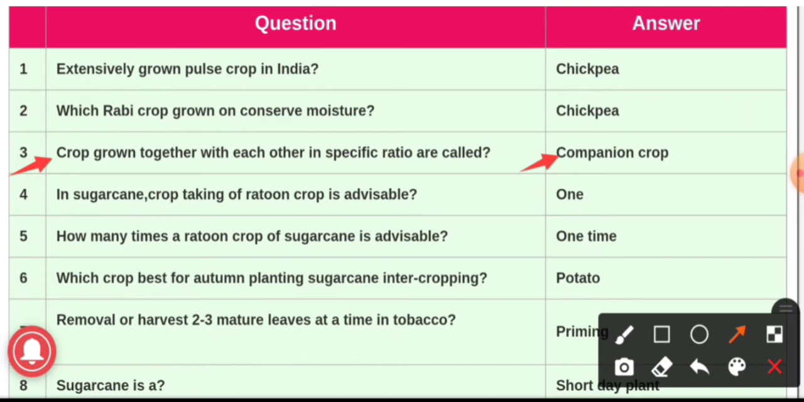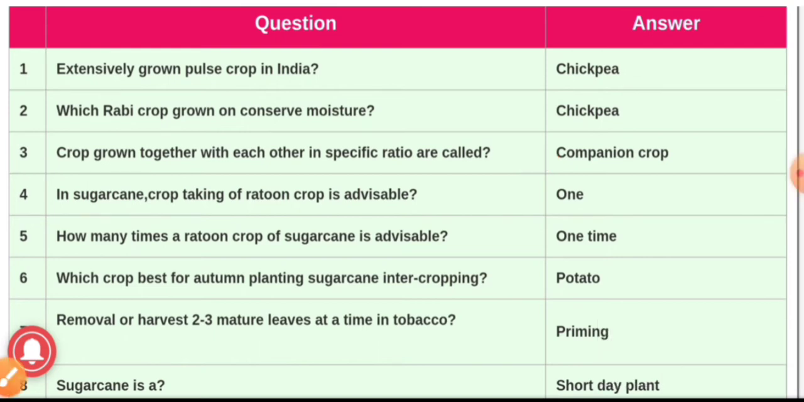In intercropping, for example, jowar plus lobia: jowar receives nitrogen from lobia, whereas lobia requires support from jowar. So these are the examples of complementary effect which is shown by the companion crops.